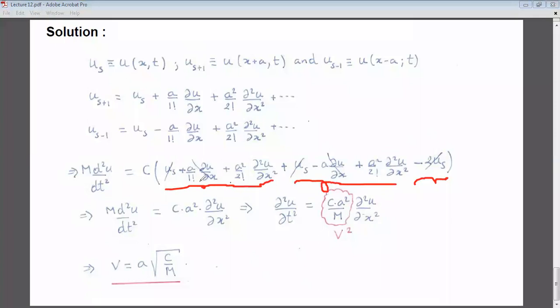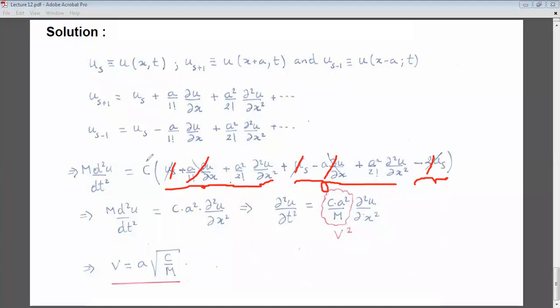It is u_s plus a over 1 factorial del u by del x plus a square over 2 factorial del 2u by del x square. And from the second term, I will just write it down, minus 2u_s. Minus 2u_s cancels out with u_s and u_s here and here. Here I have plus a del u by del x, here I have minus a del u by del x.